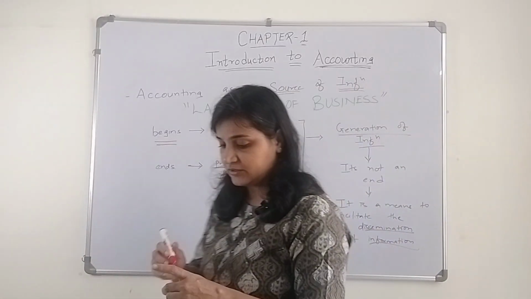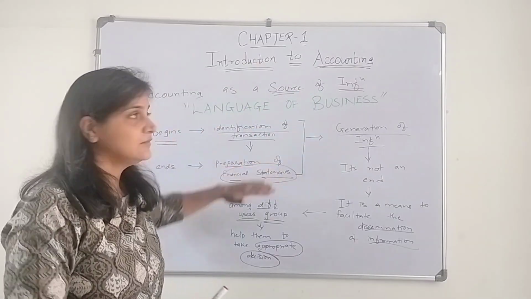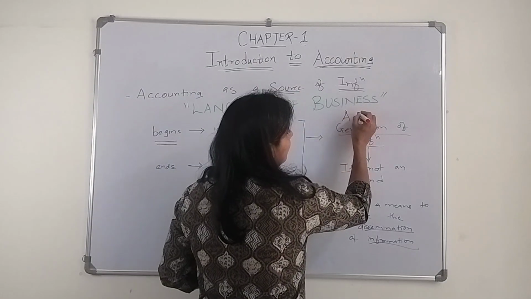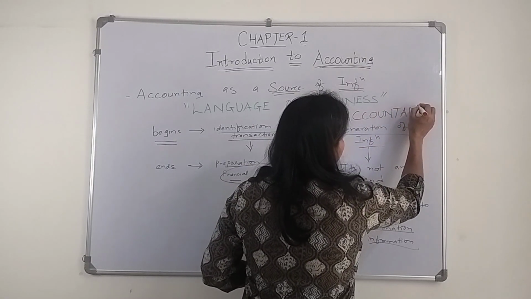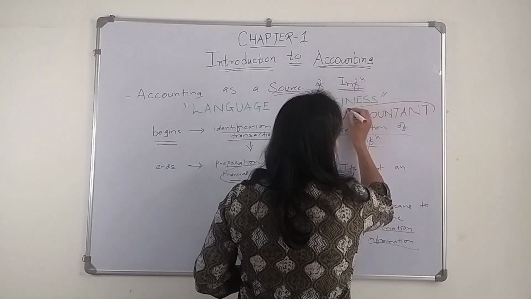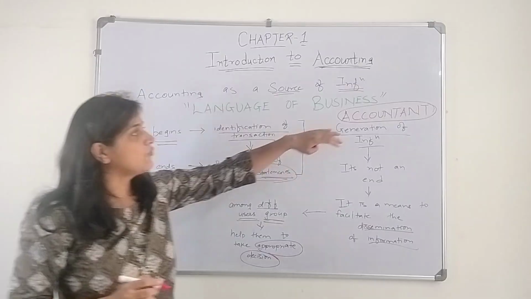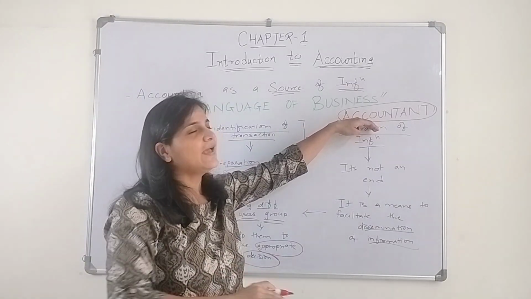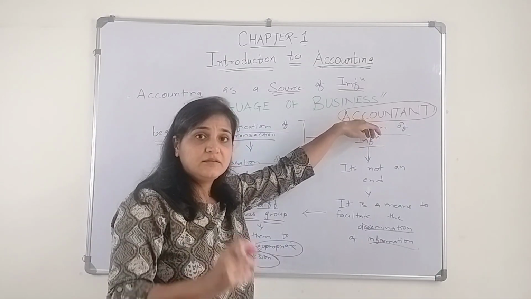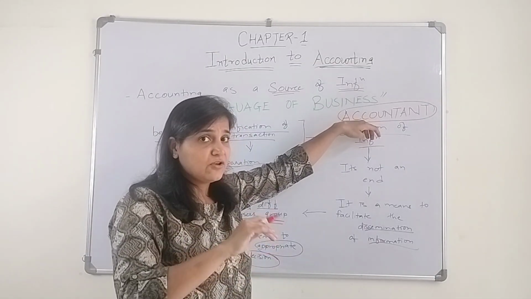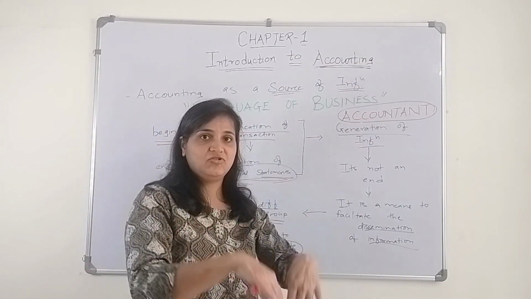Okay, now here, who will do all these things? The accountant, the one who prepares the accounting reports, the financial statements, is called the accountant, and he has a major role to play. How he communicates is the crux. If he is not able to communicate, the organization can dive into trouble.